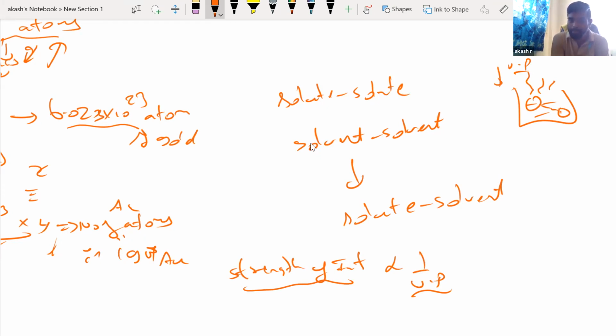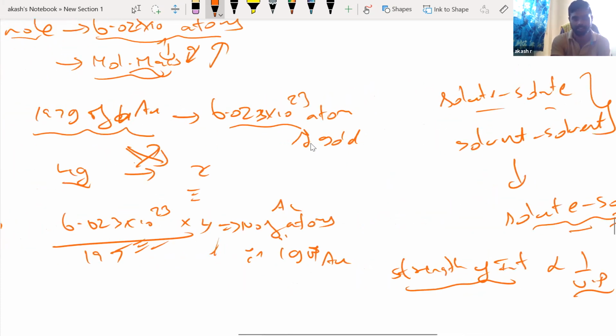Okay, that is why we say strong interaction means lesser vapor pressure. So after adding, if you find the solute-solvent interaction is very, very strong, the vapor pressure will decrease. But if before mixing the solute-solvent interaction is very strong, then the vapor pressure in the solution would have been increased because this value would have been less. If the solute-solvent interaction is weak, then higher vapor pressure. If solute-solvent interaction is very strong, then lesser vapor pressure. Okay, now this is what they're trying to ask here. We'll try to answer the question.